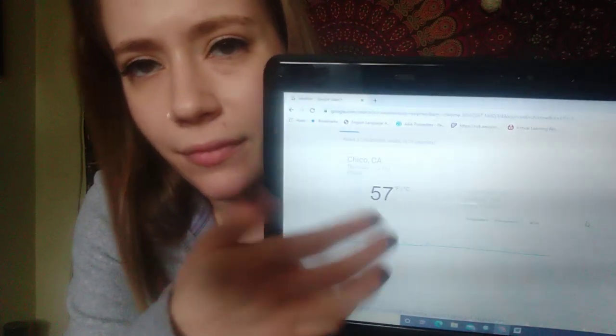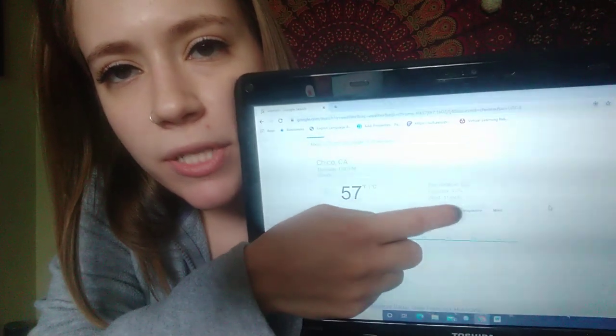Okay, so now that we've done our temperature, we're going to go ahead and move on to precipitation. And this is where we find out if we're going to have any type of weather today. So we want to make sure that precipitation is clicked on these 3 boxes here. Precipitation's the one in the middle, so we should have that one clicked on. Okay, and then you're going to see that blue line with the percentages or chances of rain, and I'm seeing some very low numbers. So I'm going to go ahead and look up at this top part here